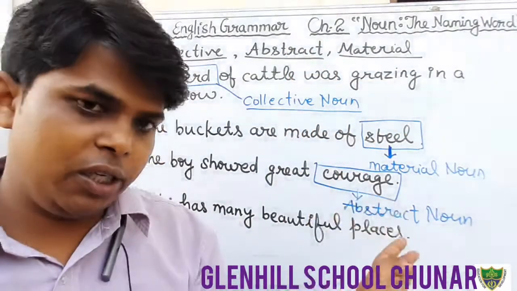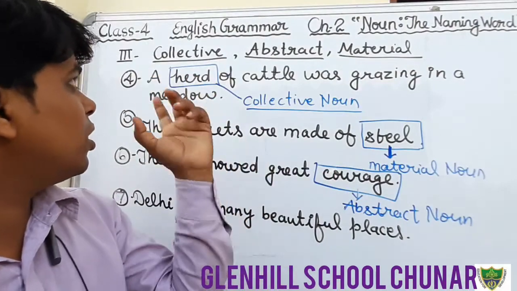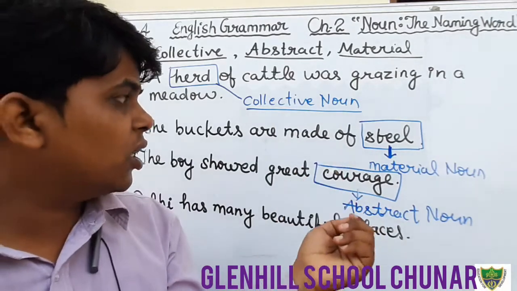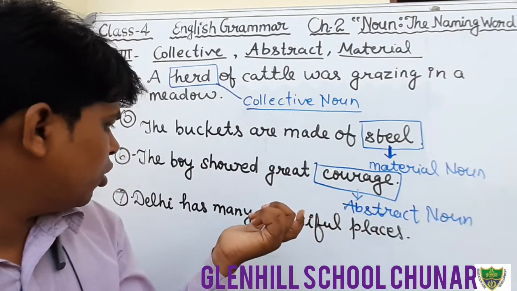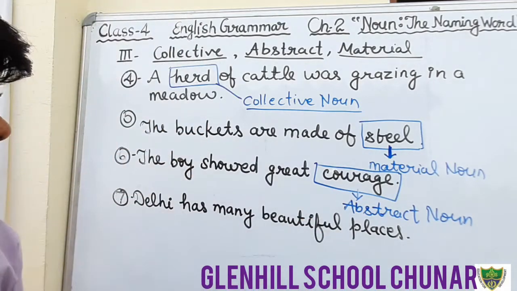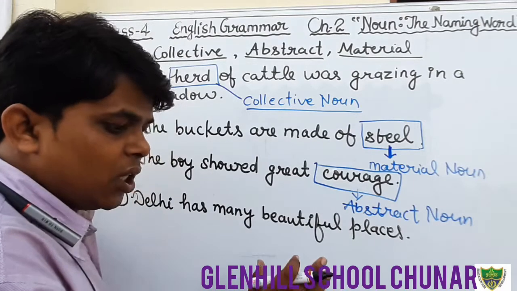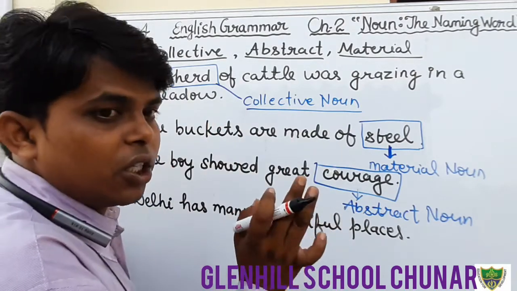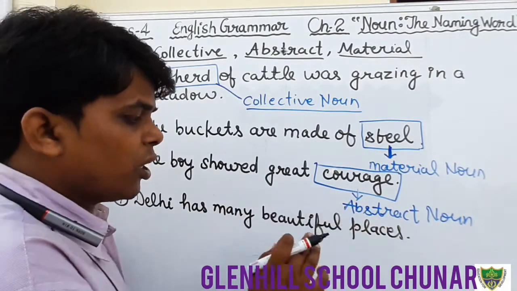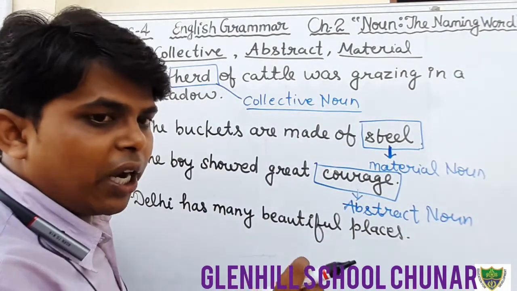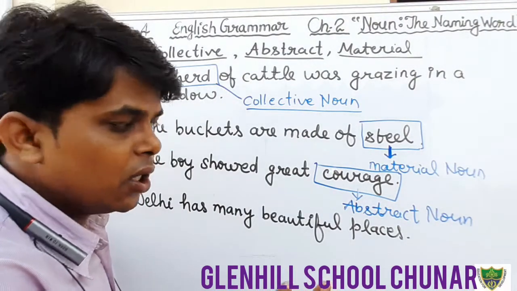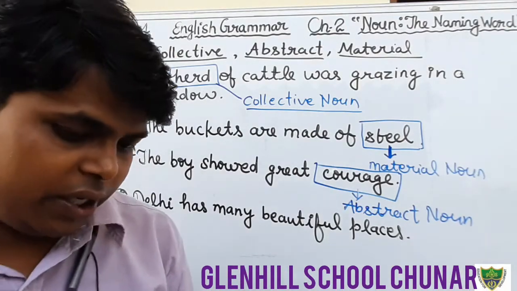Okay, students, so leave it. In this question, nothing is collective, and there is no abstract noun or material noun used. Do not write anything in front of this sentence. There is no need to circle any word, and no need to write anything in the space given in the book. Okay, students, and come to question number 8.